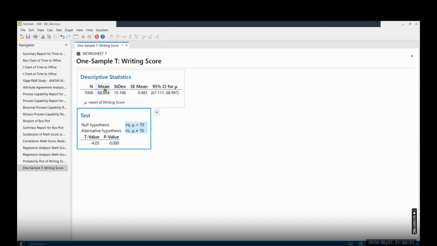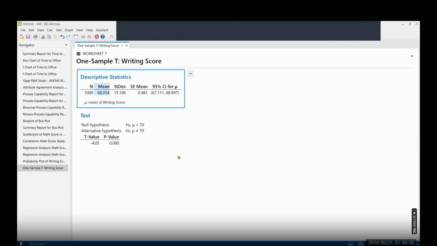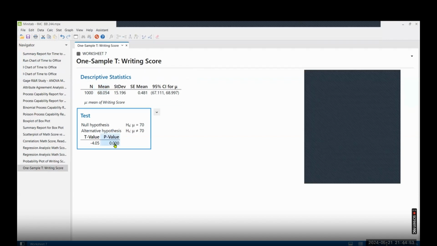Target is 70 and actual value is 68. Are these both the same or are they different from each other? So they are different, which means the target value is higher than your actual observation and you did not meet the target. That's the way we'll be reading it.